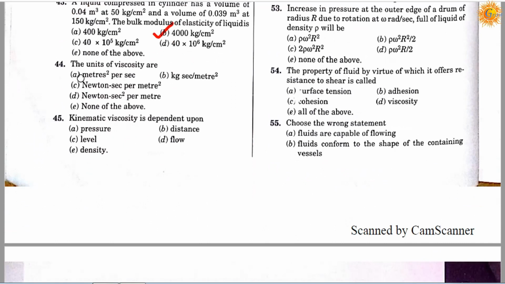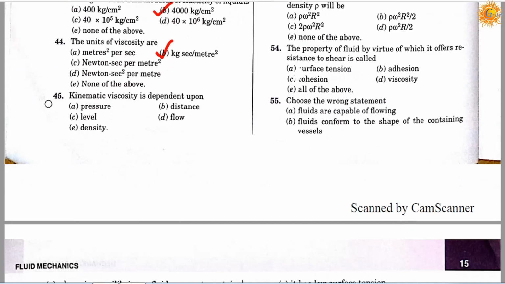Question number 44. The unit of viscosity are: option A meter square per second, option B kilogram second per meter square, option C Newton into second per meter square, option D Newton into second square per meter, and option E none of the above. Correct answer is B, it will be kilogram into second per meter square.